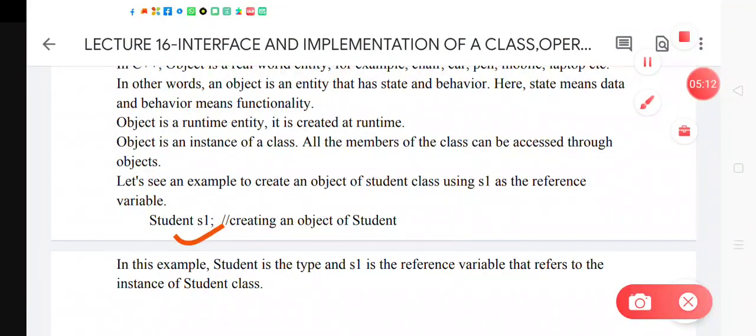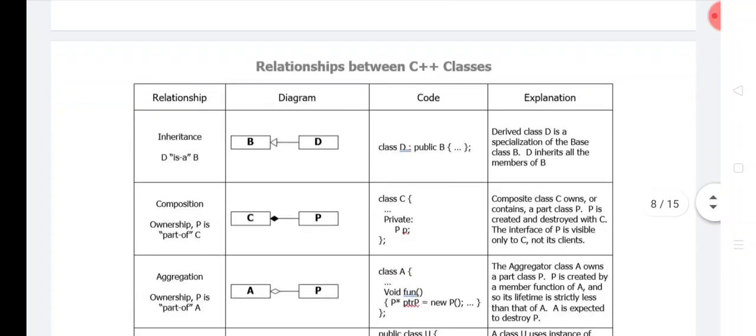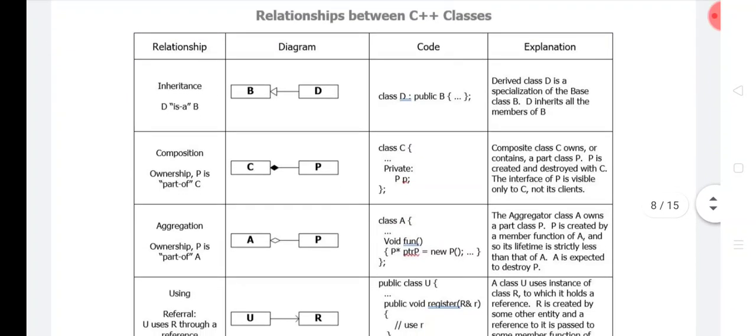So class name comes at first and then the object name. Objects are also referred to as the reference variable that refers to the instance of that class. So next we will see what are the various relationships of the classes in C++.